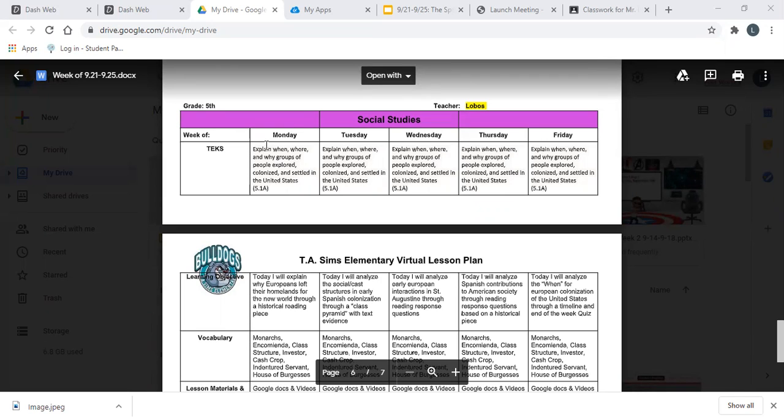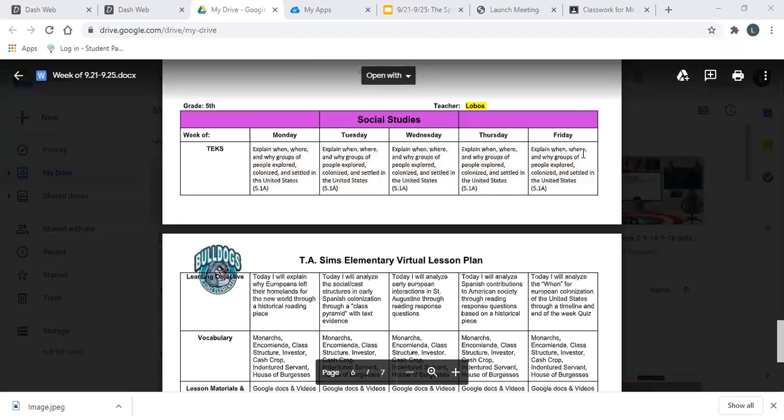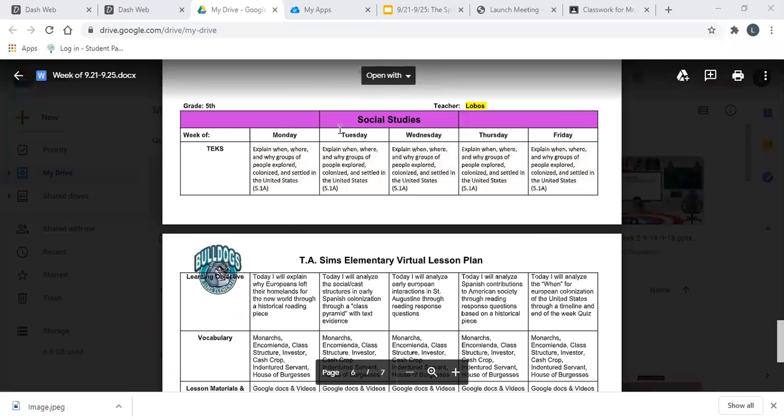standard for social studies. The TEAC for the week is 5.1a, and we will explain when, where, and why groups of people explored, colonized, and settled in the United States, with the end goal of taking a quiz on Friday after we have read this chapter.